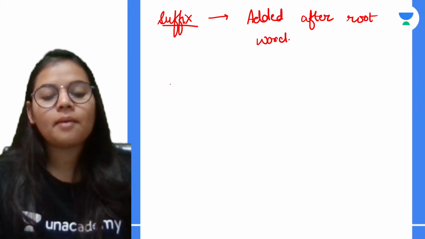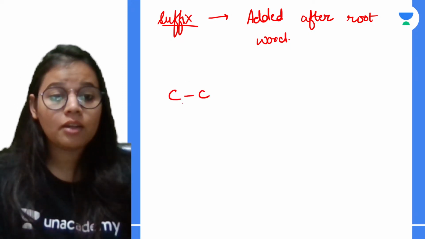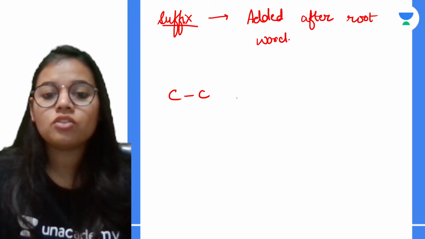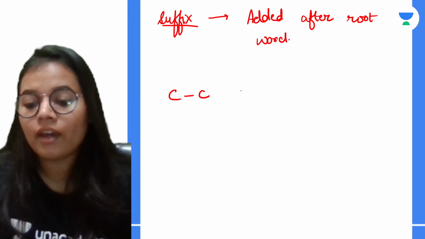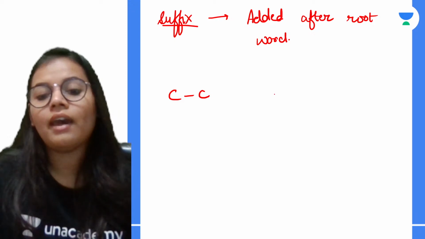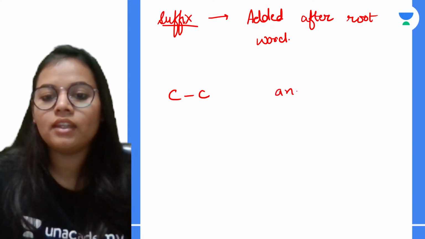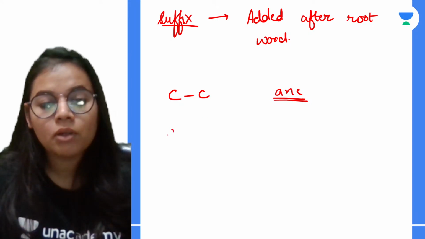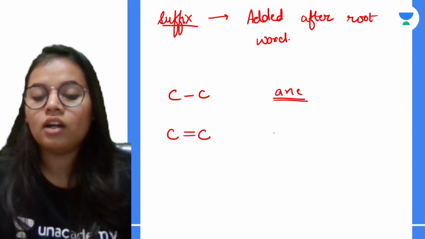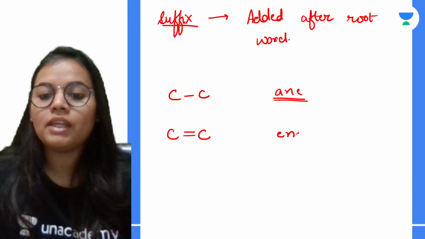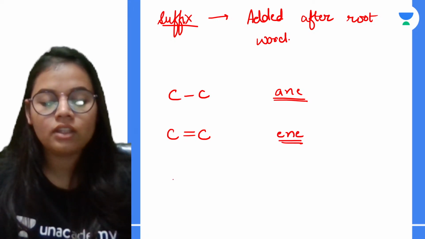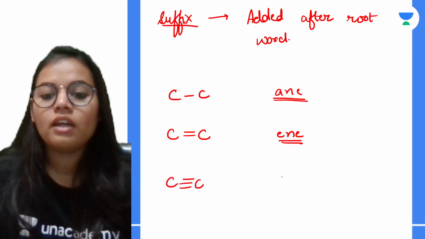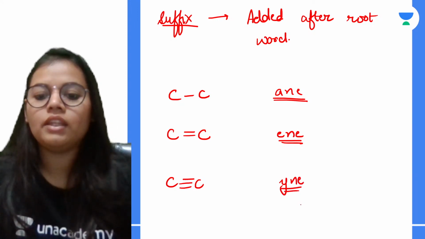For example, if we are having a single bond between carbon atoms, then our functional group is alkane, and the suffix will be ane. If we are having a double bond, then our suffix will be ene. And in the triple bond, our suffix will be yne.